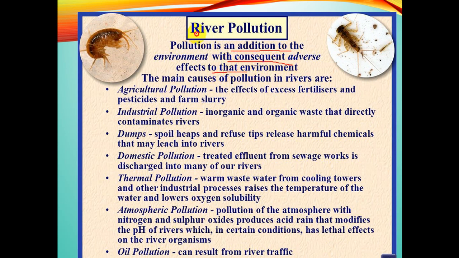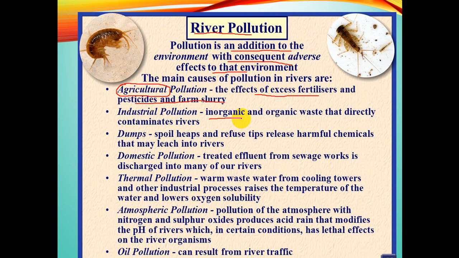Obviously, when the fertilizers and the pesticides or some of the waste of the farm move along with the surface runoff, or penetrate through the layers, the water gets polluted and drains to the river. That is agricultural pollution.